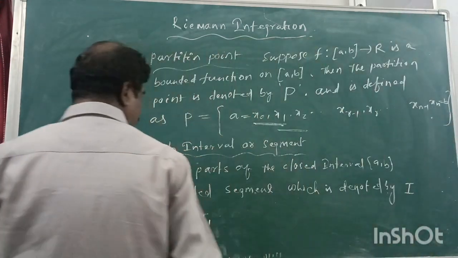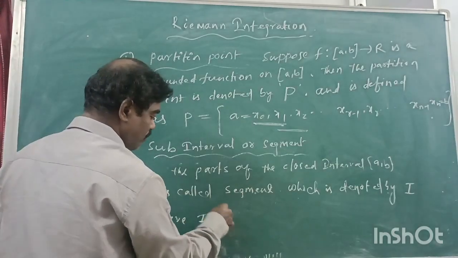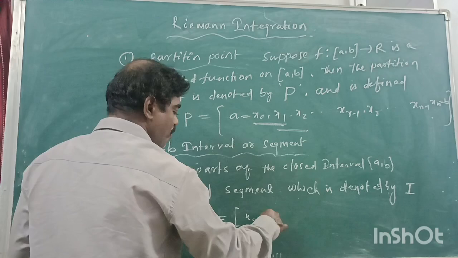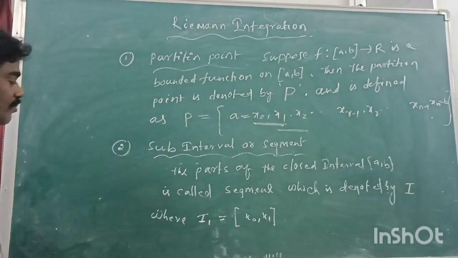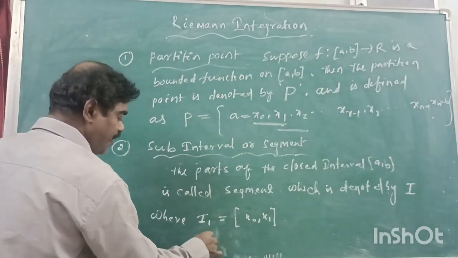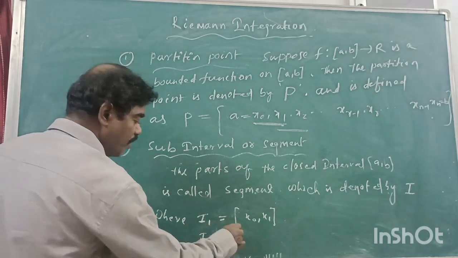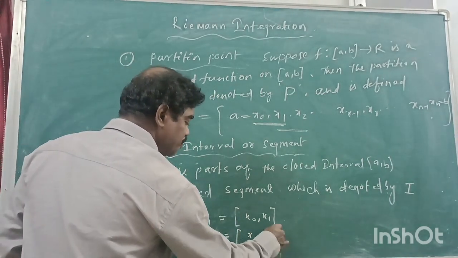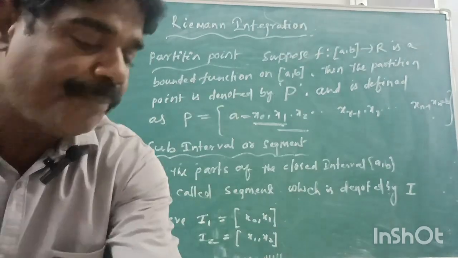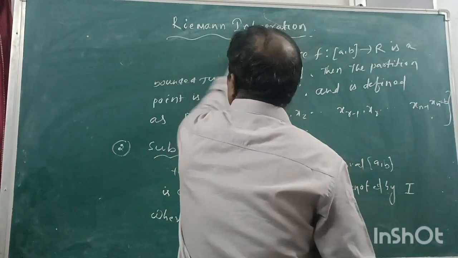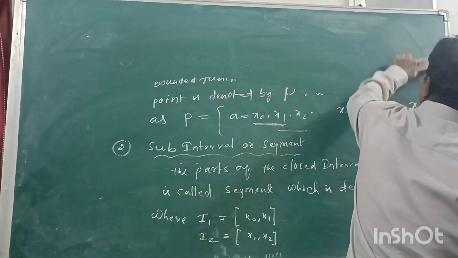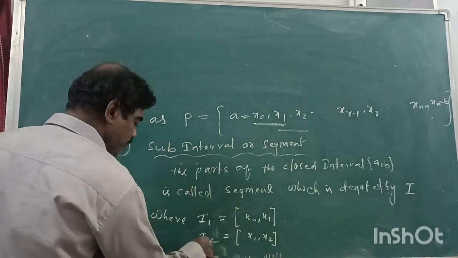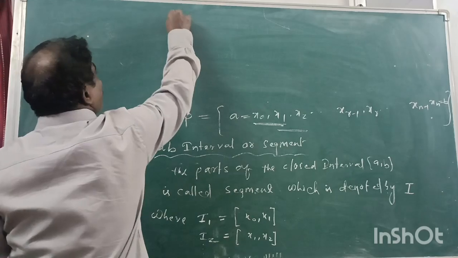I am writing here, that is [x0, x1]. Like that, I2 is x1 to x2. Okay? Dot dot dot.